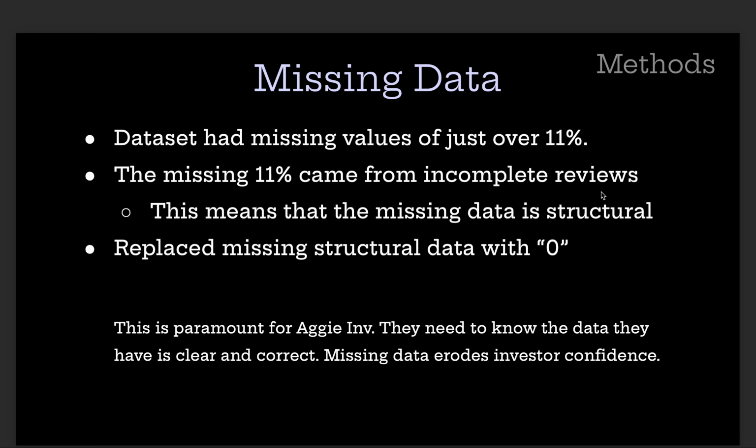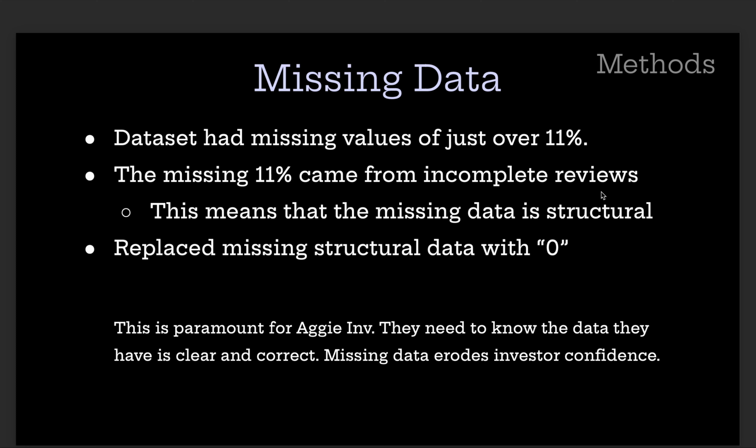So the first big thing we noticed is that a large portion of our data set was actually missing. About 11% of the data had missing variables, mostly from listings that hadn't been reviewed yet or had incomplete reviews. People would fill out three-fourths of a review and then maybe not leave extra comments, and that results in an error or a missing value in the survey. So this kind of missing data is considered structural. It's not necessarily an error in the data itself. It's just incomplete or unfinished listings or reviews.